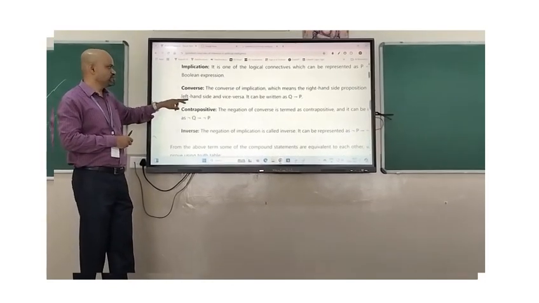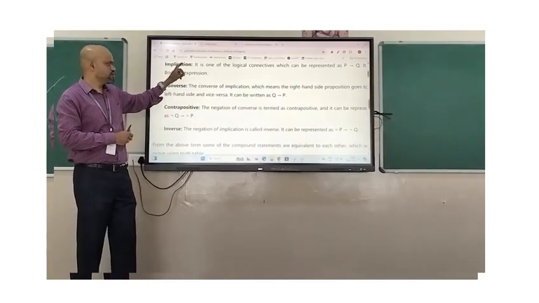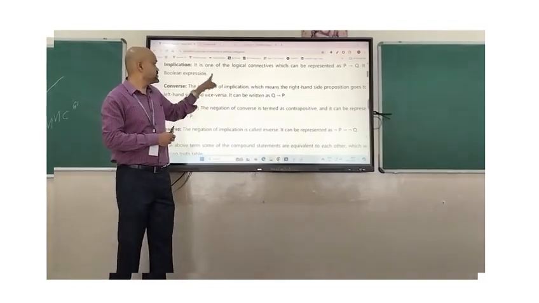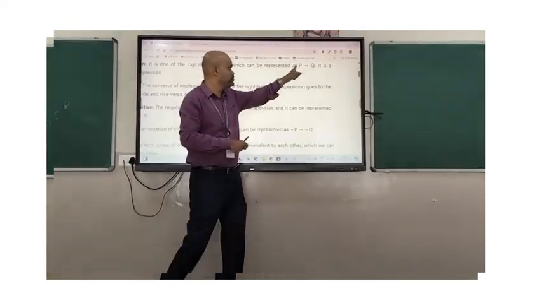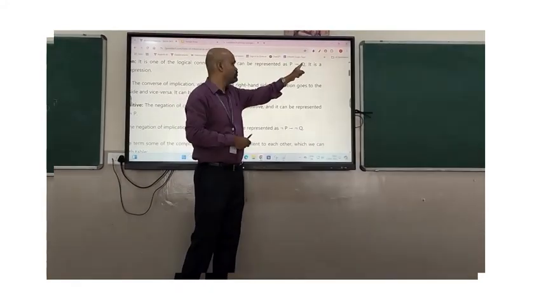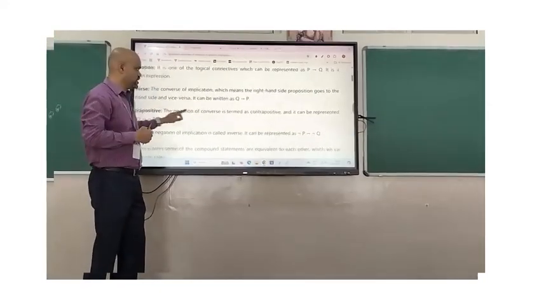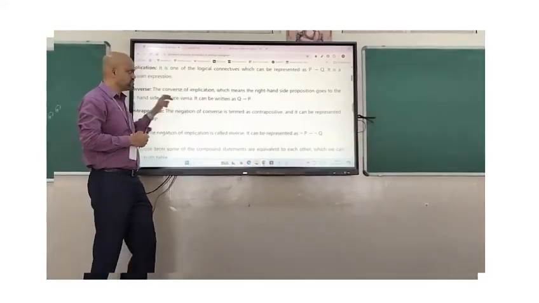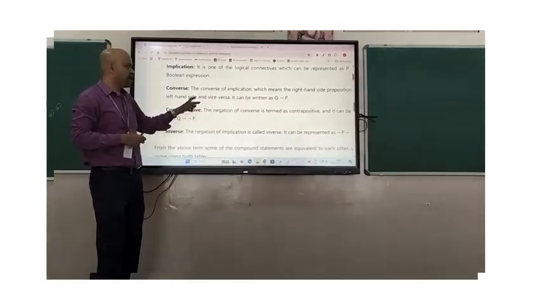The second one is converse. The converse means the reverse of the implication. So to converse this implication, P implies Q, now we go from the right side to the left side, Q to P. So we call it a converse. That means the right hand side proposition goes to the left hand side and vice versa.